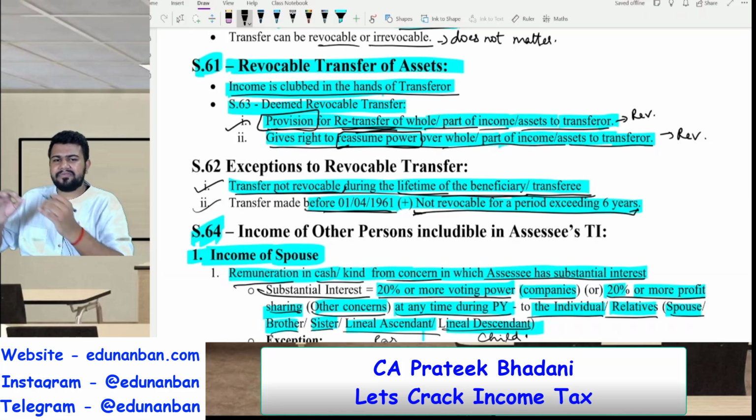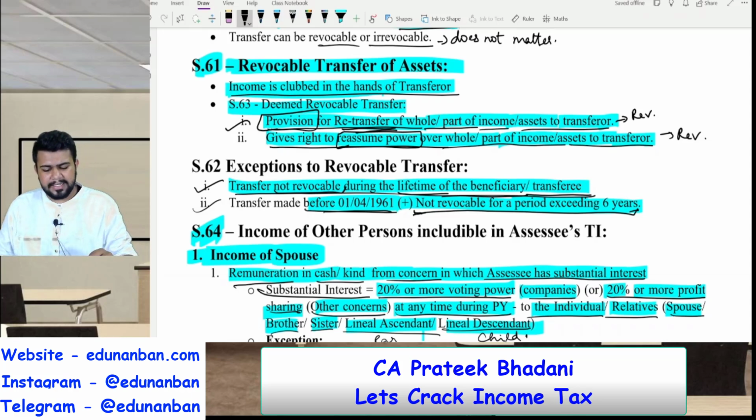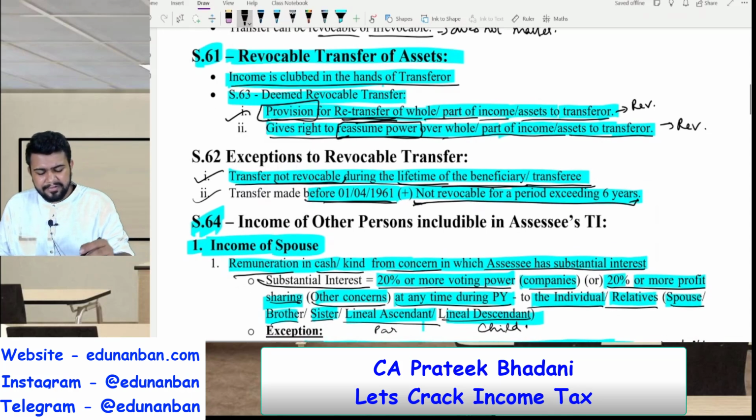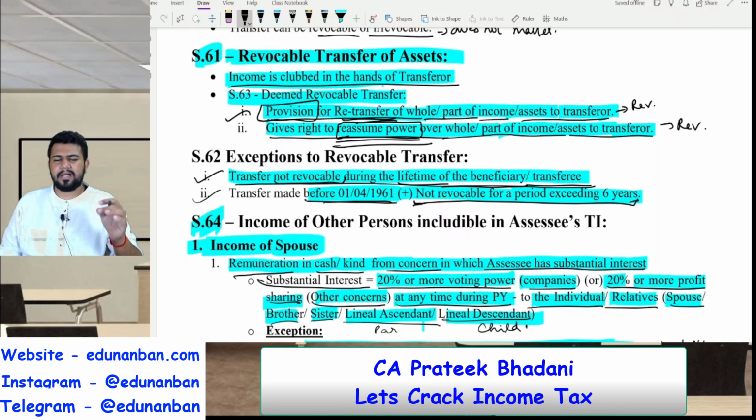Or I have transferred the asset and I have written in the contract itself that the income from that transfer or the asset will come to me. Then also it is called revocable transfer. Next, if there is a transfer which gives the transferor the power to reassume control over whole or part of the income or the asset, then also it is called revocable transfer. So if I am giving an asset to someone and I am telling them I have the power to come and take that asset back from you whenever I want, this is also an example of revocable transfer.